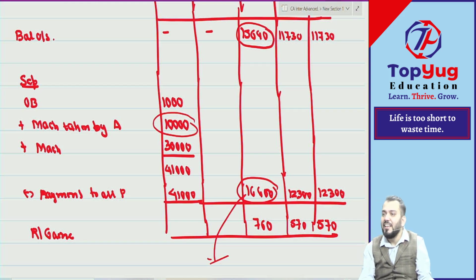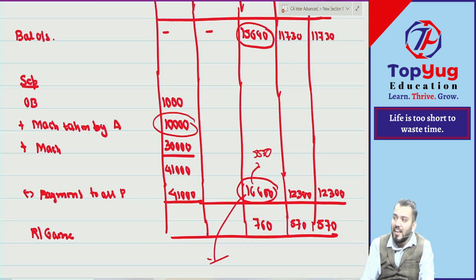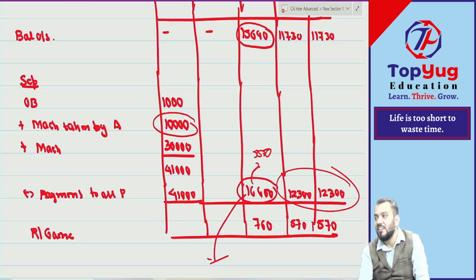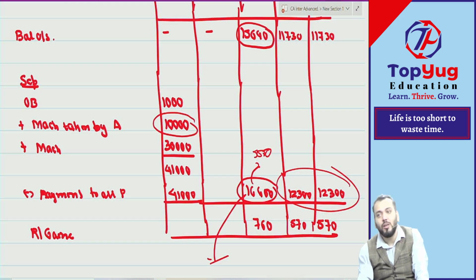So he will not bring any cash. Understood now? If suppose this amount was 5,000, then he will bring how much cash, and automatically this will be adjusted in this. Automatically it will be adjusted in this last payment. Understood? Correct? Very simple. Can I say proportionate capital method is very simple because there is no insolvent partner.